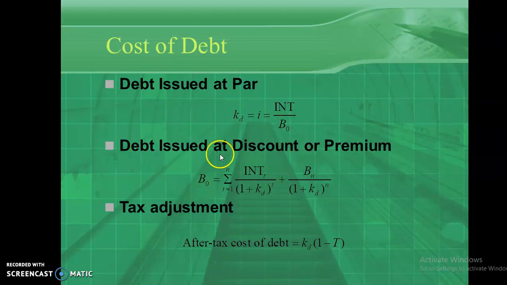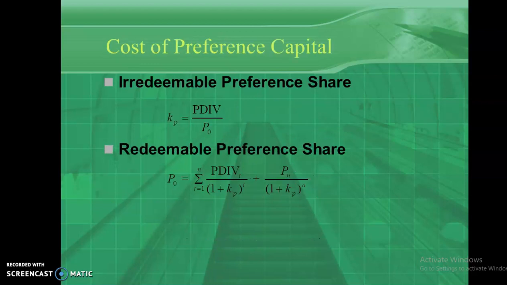And when the debentures are issued at discount or premium, this is the formula: interest divided by 1 plus KD, plus B divided by 1 plus KD. Here KD is known as cost of debt, INT is interest, and B is the redemption price. Finally, after 5 years, there will be a price for the debentures, that's known as redemption price. So this is the cost of debt at par value, cost of debt at premium, and cost of debt at discount.